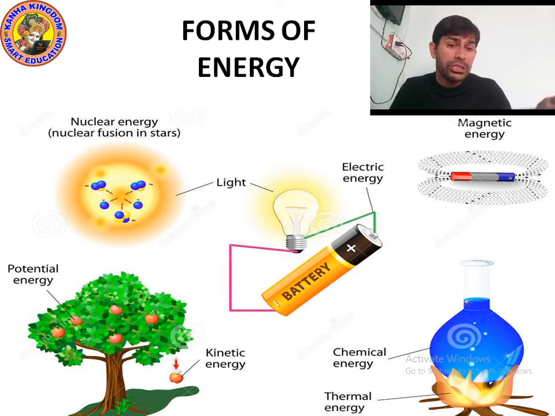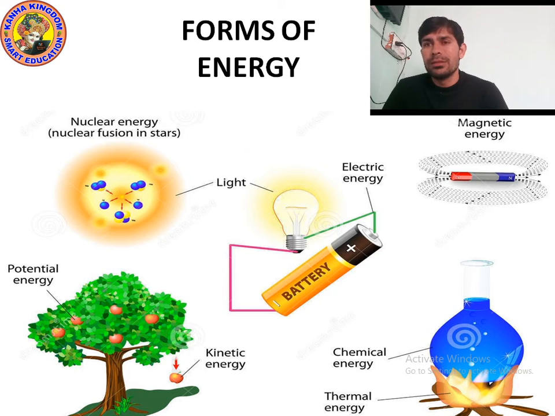When the fruit is hanging, it will have potential energy, because potential energy is the energy due to its own position. But when it falls, due to the gravitational force or due to the wind or any reason, when it ripens, then it will have kinetic energy. Because of kinetic energy, it's falling. So the energy due to motion is called kinetic energy.